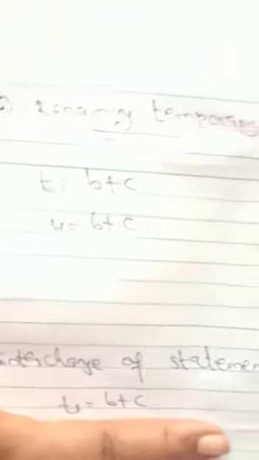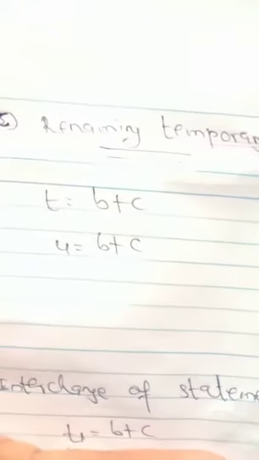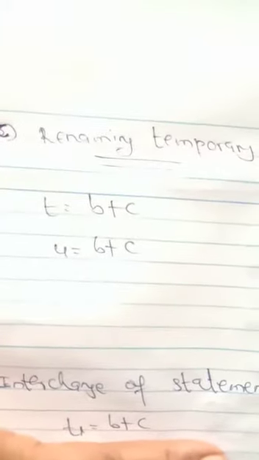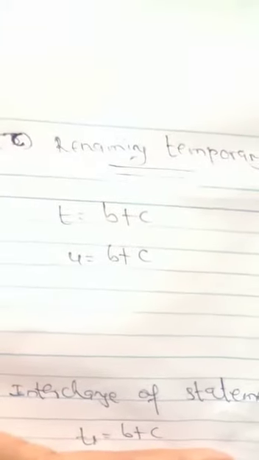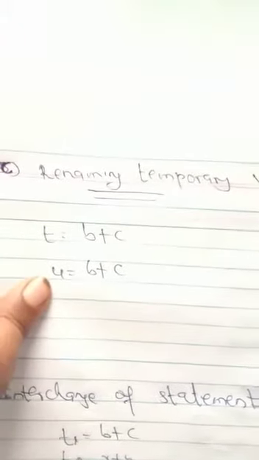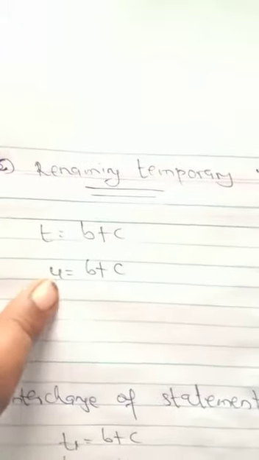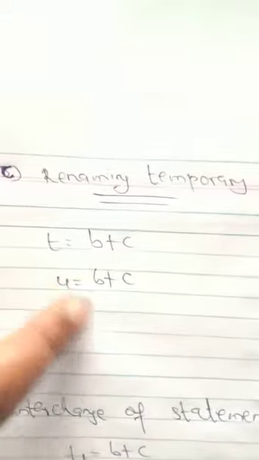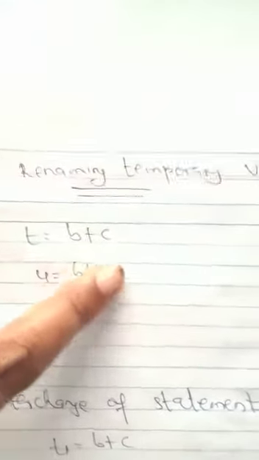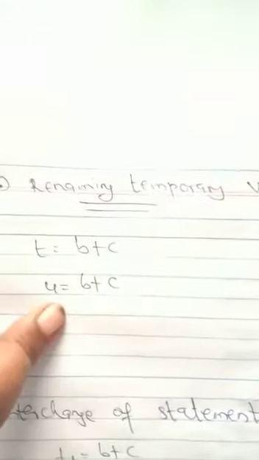Okay, here we are having the variable t equal to b plus c. Here the t is a temporary variable. Instead of that temporary variable t, if we want to use another variable, just consider I want to replace the variable t by u, so u equal to b plus c. Next, throughout the program we have to replace t by u.